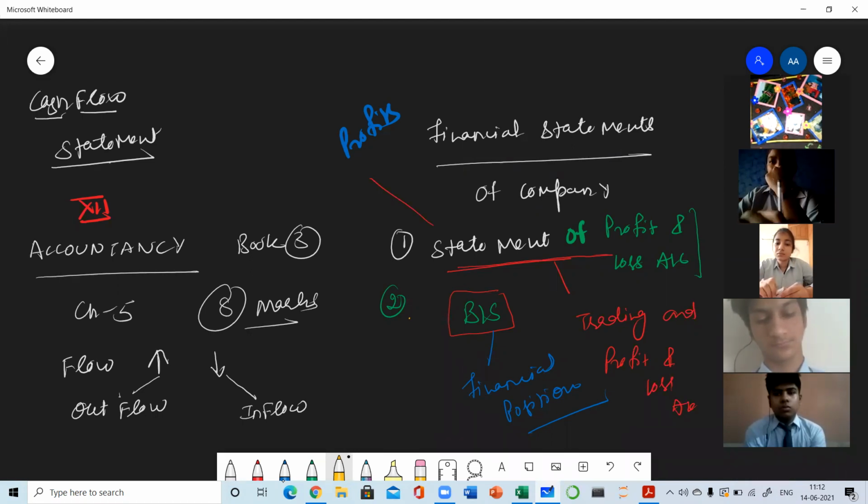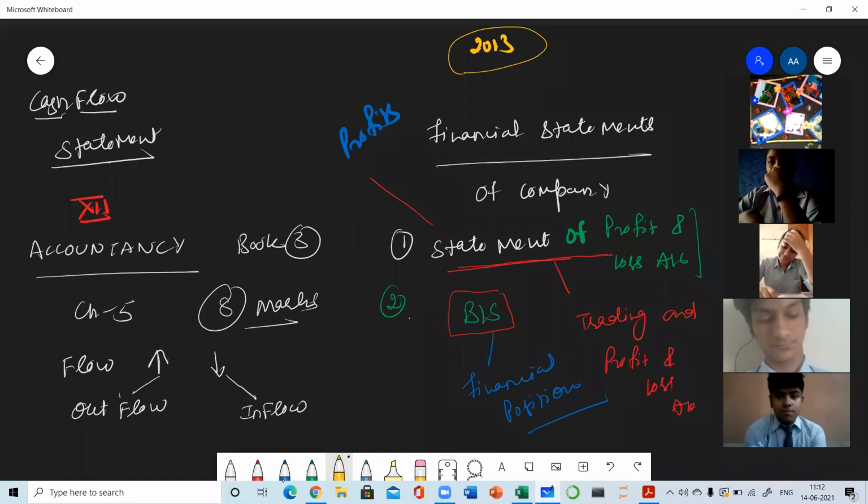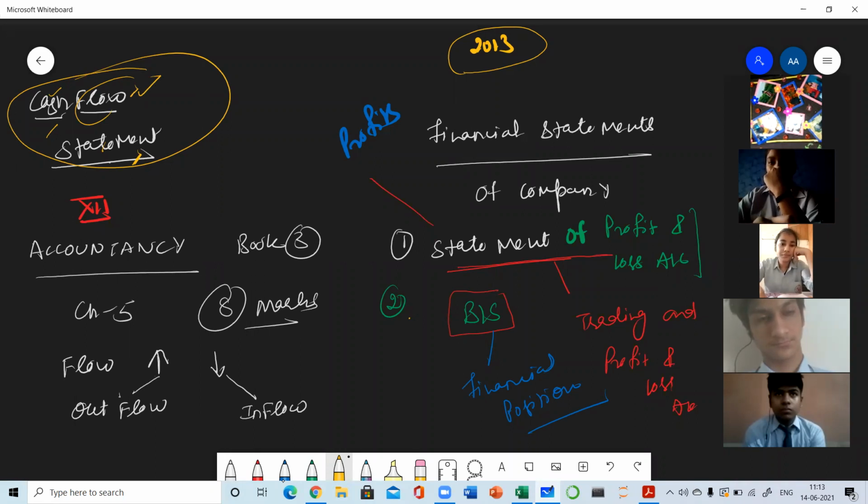But as per the Indian Companies Act 2013, one more financial statement is there, which is introduced only in 12th class, not in 11th class. That is the cash flow statement. As the name implies, the cash flow statement is the statement which shows the flow of cash. And flow of cash means either cash is coming inside or cash is going outside. When the cash is coming inside, it is known as inflow. And when cash is going outside, it is known as outflow.